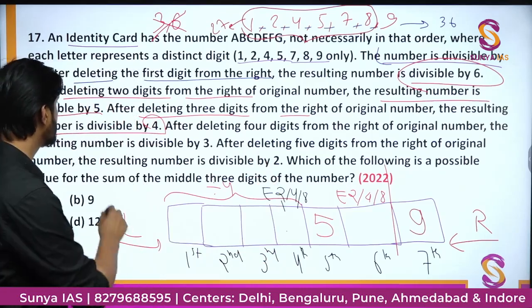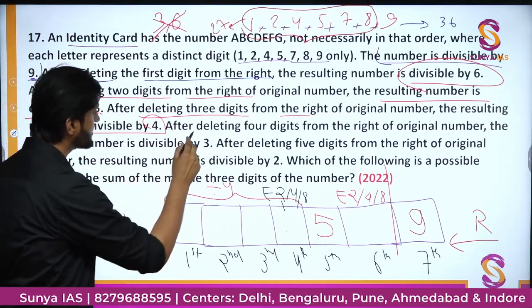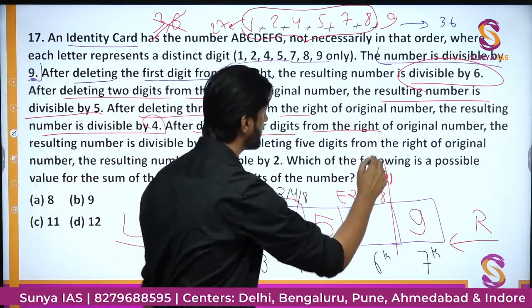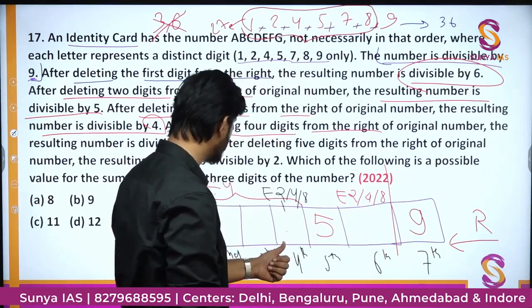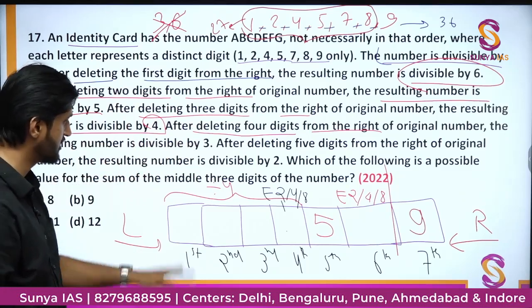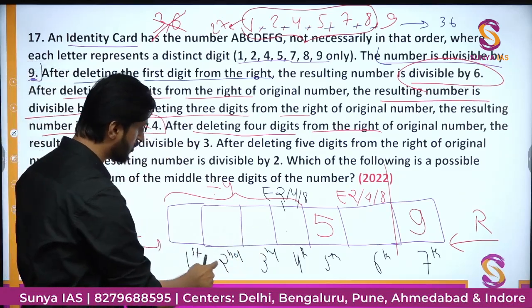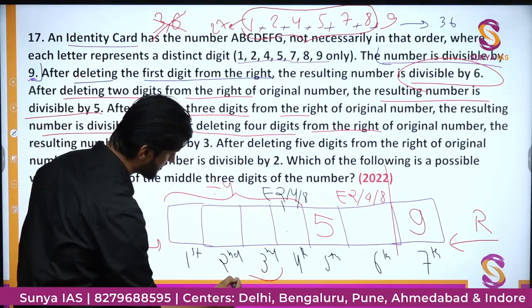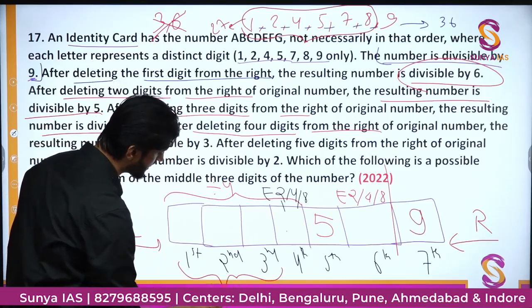Now moving further, it says after deleting 4 digits from the right of the original number, if you remove these 4 digits, so only 3 digits will be left, the resulting number is divisible by 3. So this resulting number will be overall divisible by 3. So let me just write it down like this. This part is divisible by 3.